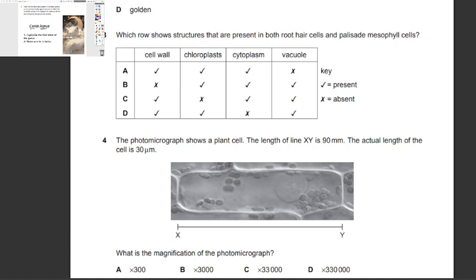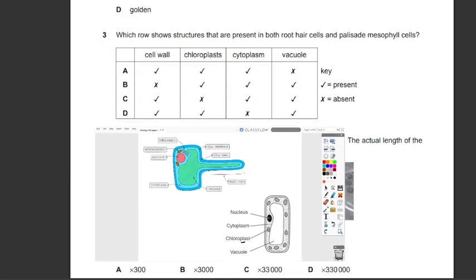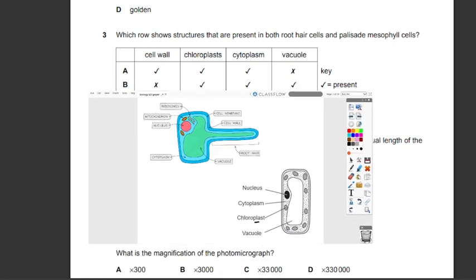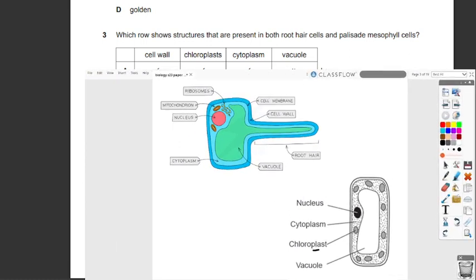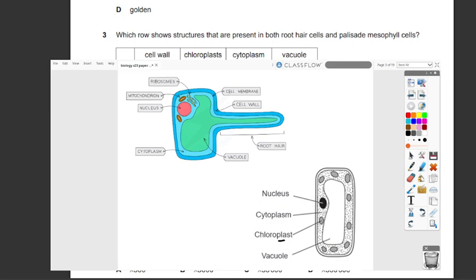Question 3: which row shows the structures that are present in both root hair cells and palisade mesophyll cells? Again, going back to this question, let's display both cells: a root hair cell and a palisade mesophyll cell. As we can see, both of them have a cell wall, because they're both plant cells, and plant cells have cell walls, so this should be right.